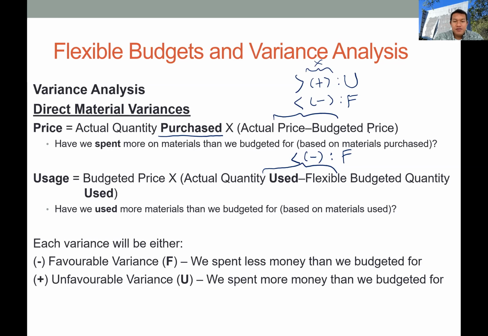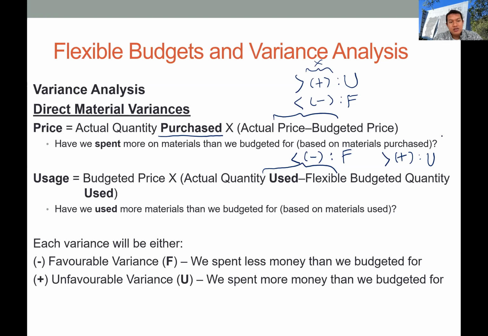And if the actual quantity is higher than the budget quantity, you will get a positive sign for this usage variance. But it simply means that we will have an unfavorable variance, because the company consumes more materials in their production compared to the initial budget. So now they become less efficient in the production.